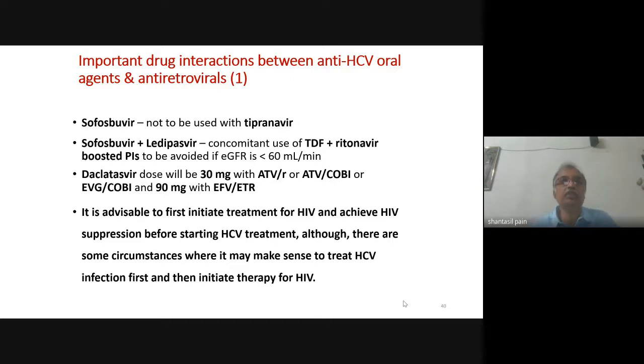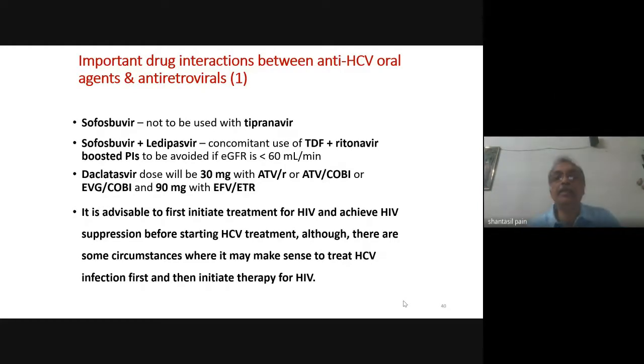However, there may be situations. I'll give you one example. We had one patient, at that time we were using tenofovir, lamivudine and efavirenz, and you see that efavirenz has an important interaction with daclatasvir. It was difficult to give 90 milligram because only 60 milligram tablets were available. That patient had a very high CD4 count. It was an IDU. So what we did was first give the treatment for hepatitis C and complete it. The patient had a high CD4 count, so immunosuppression was not a big problem.